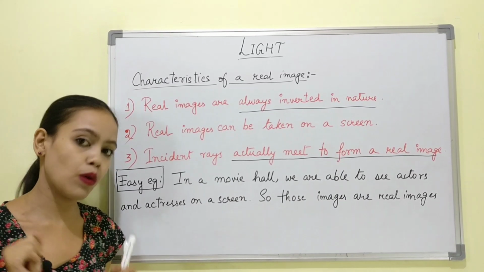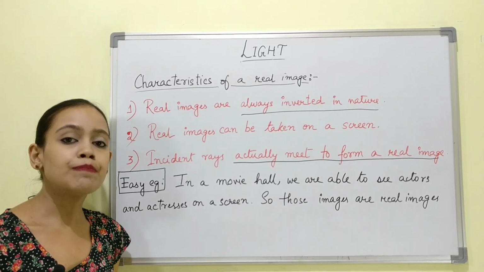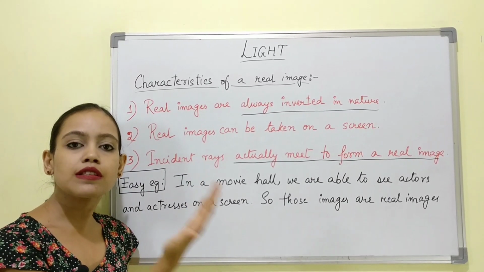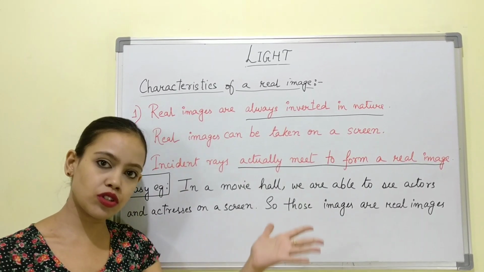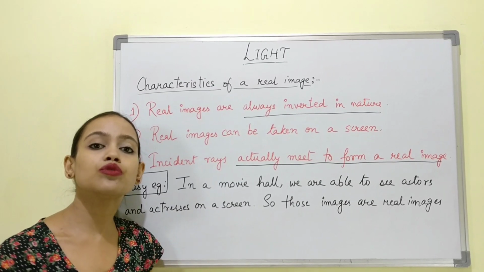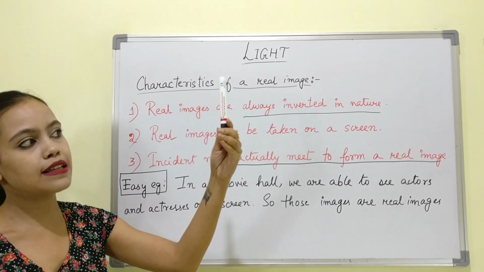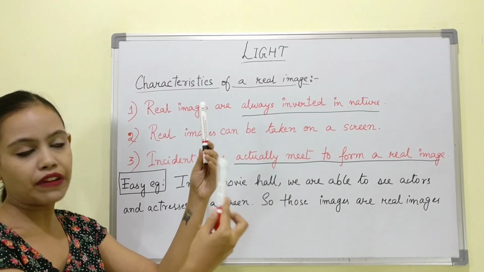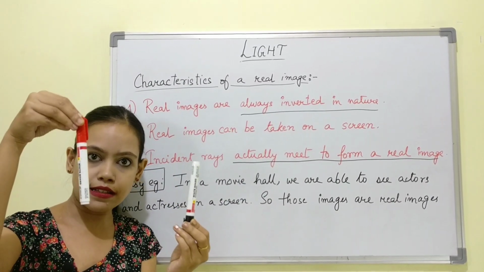That answer is also very simple. First of all, when the shooting is done, the inverted images are caught on the camera, and then when they are projected on the screen, they go through another reflection. So if it is like this and it's again getting reflected, it will become this, because the inversion of this is this.